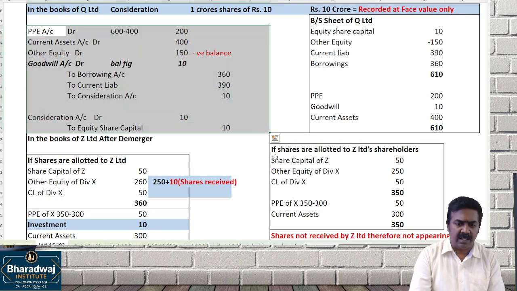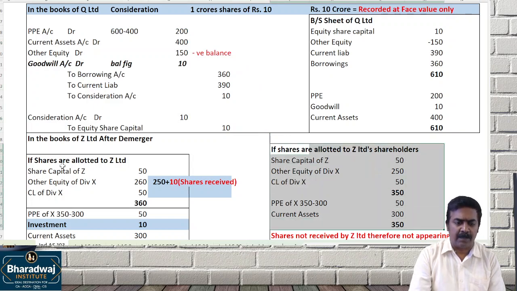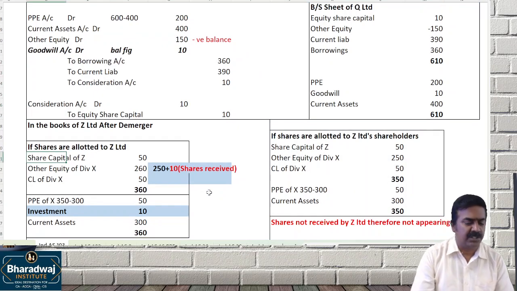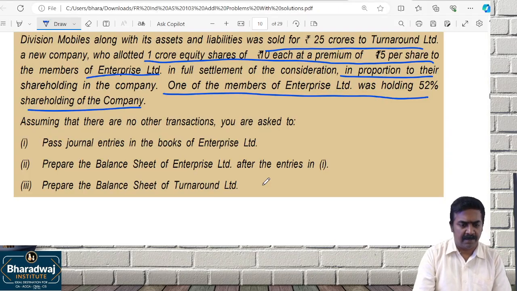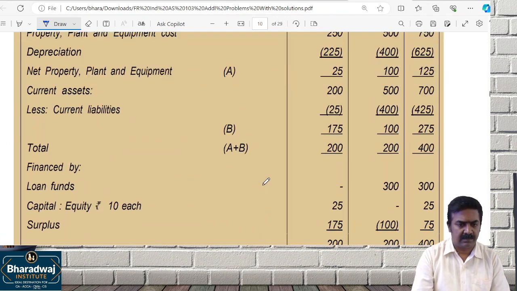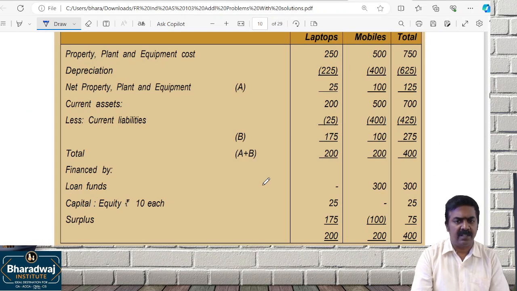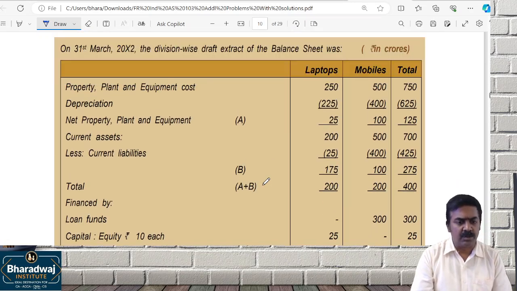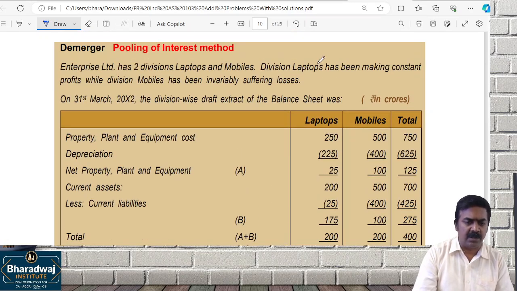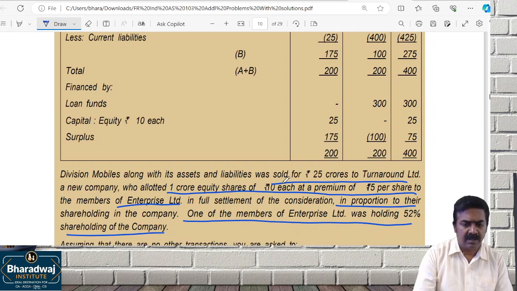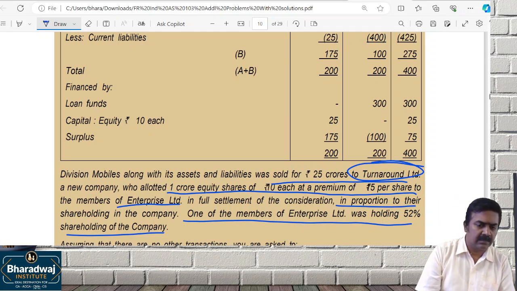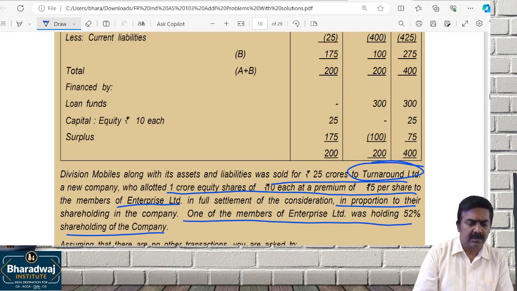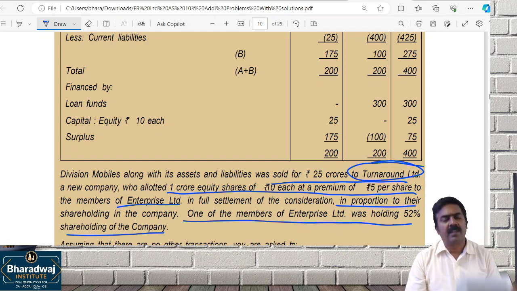You will pass this entry and please remember shares are allotted to the company or shares are allotted to the shareholders. Shares are allotted to whom? Shareholders. இதே மாதிரி தான் டீல் பண்ணணும், சால்வ் பண்ணணும். Shall we start? In the books of what is the new company? Turnaround Limited. It's a new company. Try பண்ணுங்கப்பா.